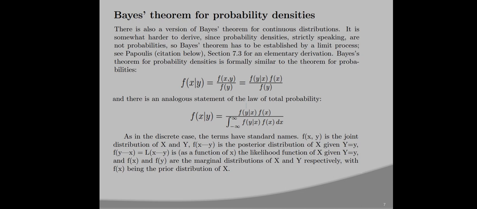Bayes theorem for probability density. There is also a version of Bayes theorem for continuous distributions. It is somewhat harder to derive since probability densities, strictly speaking, are not probabilities.